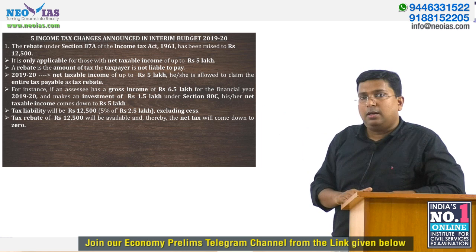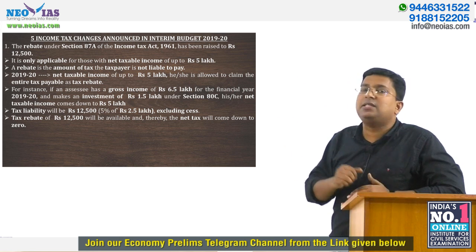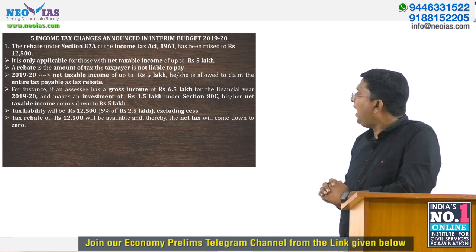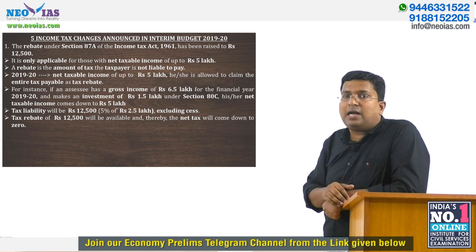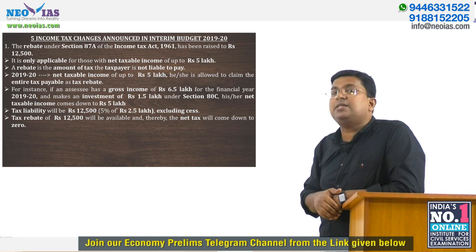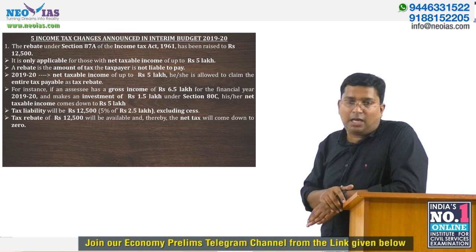I am giving an example so that this concept will be very clear for you. Imagine your gross taxable income is 6.5 lakh and you have made an investment of up to 1.5 lakh under section 80C. And I told you, any investment under section 80C, including insurance, you can deduct that amount.